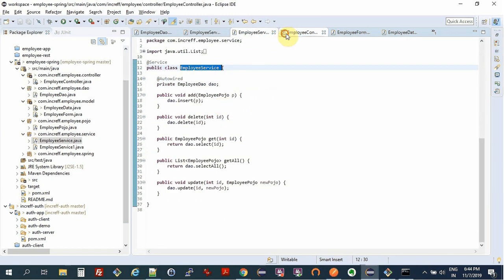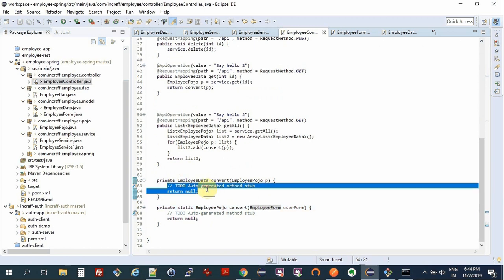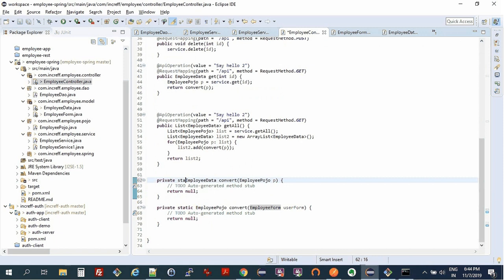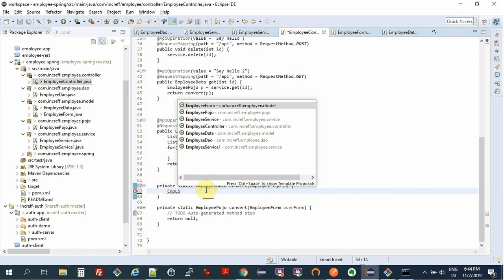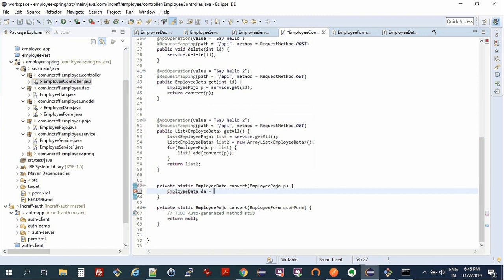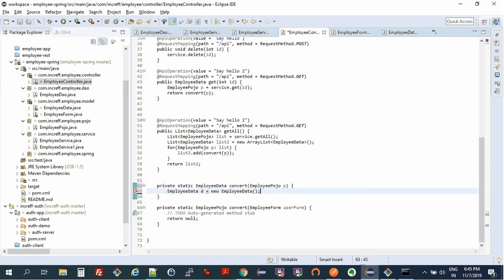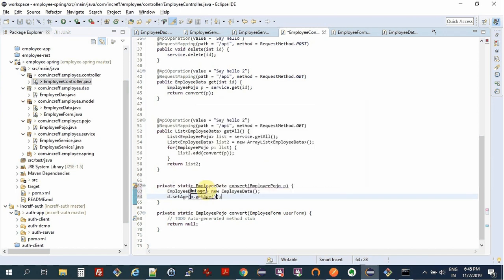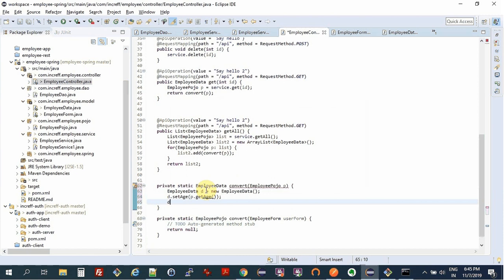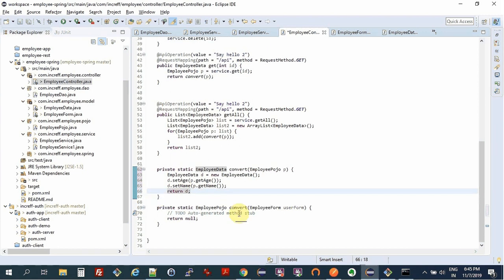So now we can have our convert method, complete these methods. So static, if there is a Pojo, we just say employee data d equal to new employee data, and then d.setAge from Pojo, and d.setName from Pojo, and return d. Similarly, we need to convert form to Pojo.